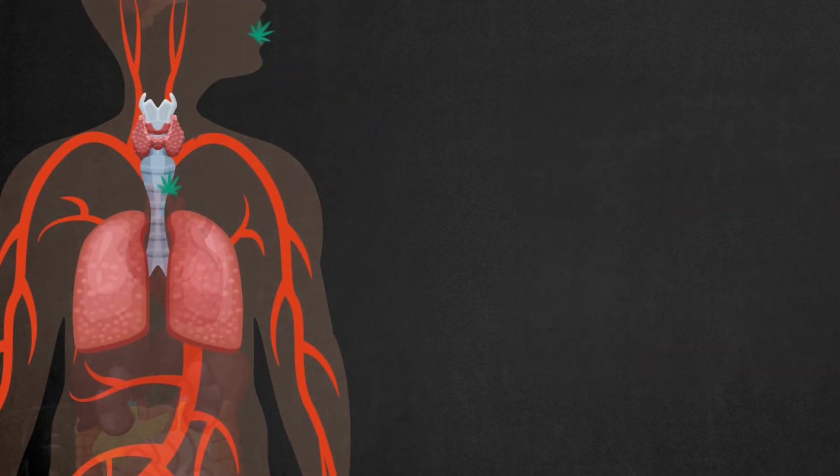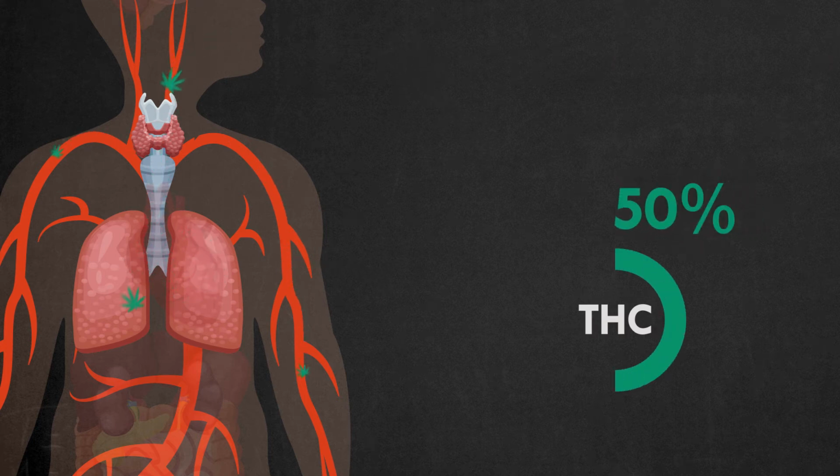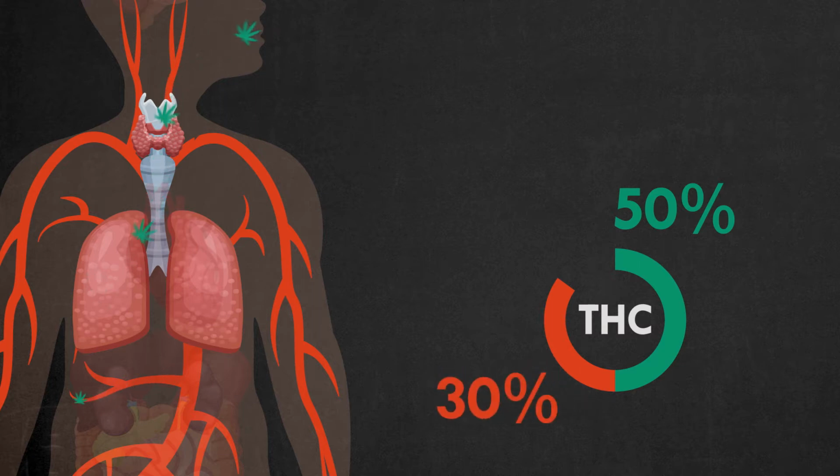When cannabis is smoked or vaporized, THC enters the bloodstream via absorption through the lungs. According to a research study, we inhale only about 50% of the THC from the joint. Approximately 30% of the THC is destroyed by heat. Other THC is lost through side stream and incomplete absorption in the lungs.